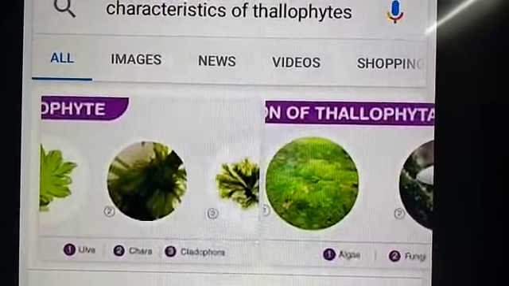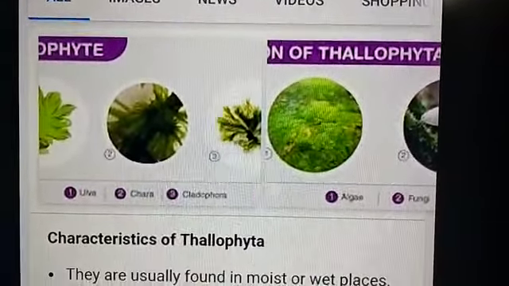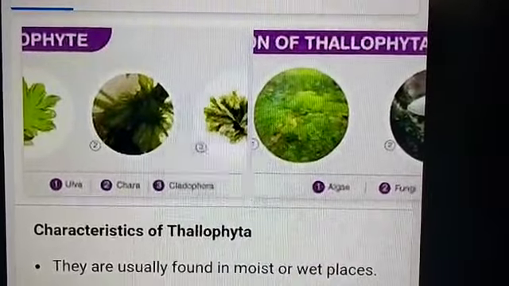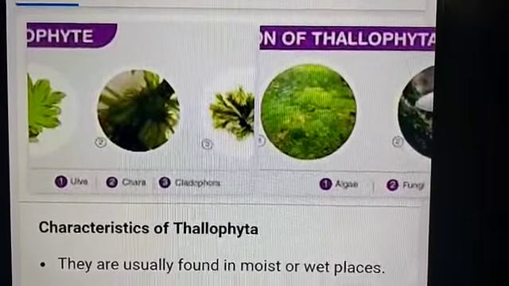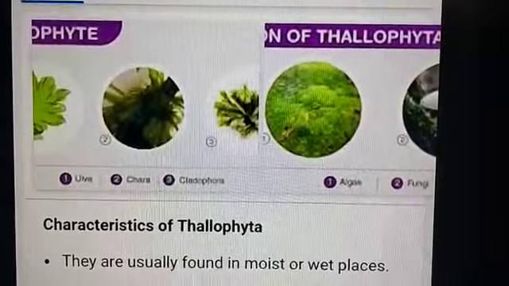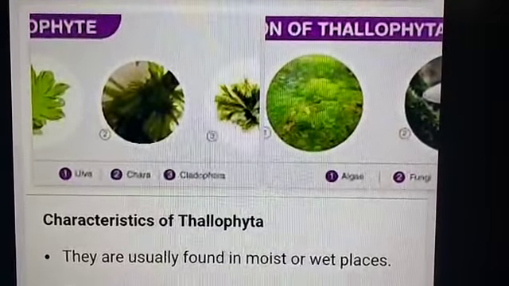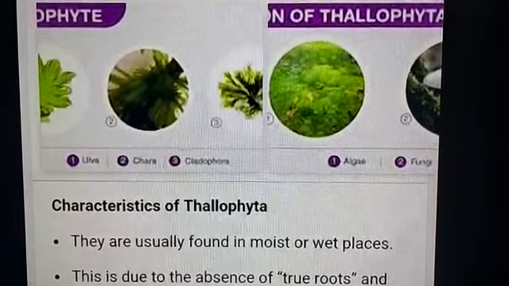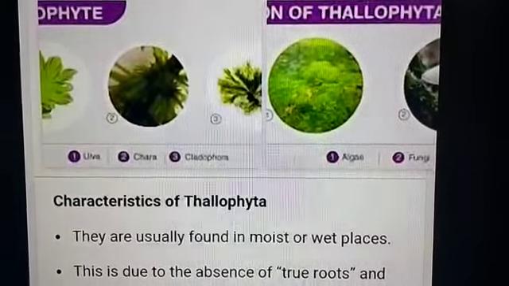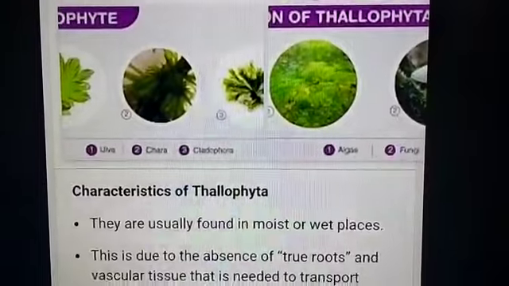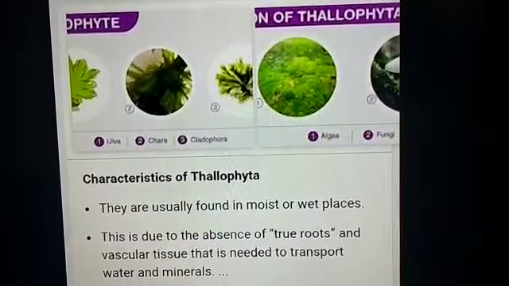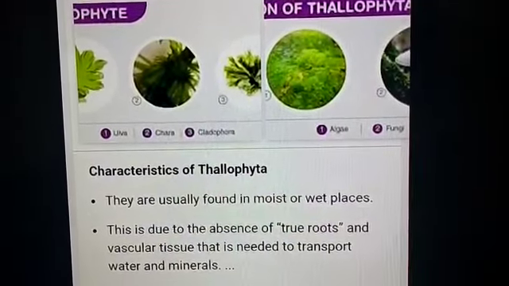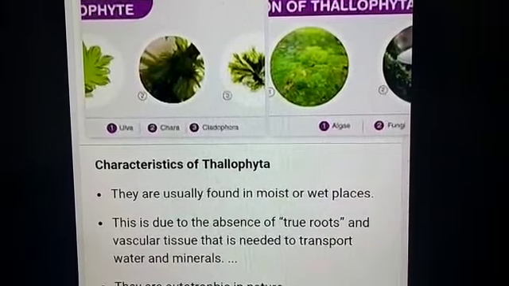The first category of non-flowering plants are the thallophytes. Thallus means the outer layer or upper skinny layer we call as a thallus. They are usually found in moist or wet places. This is due to the absence of true roots and vascular tissue, as they do not have vascular tissue, xylem and phloem, and also no roots. They will be mostly found in the water.